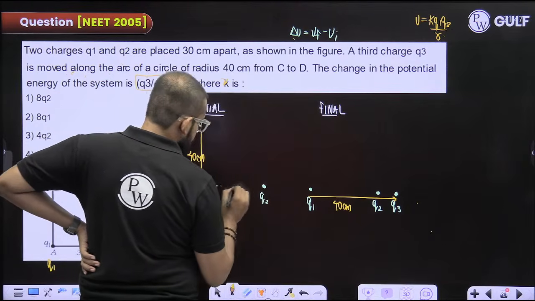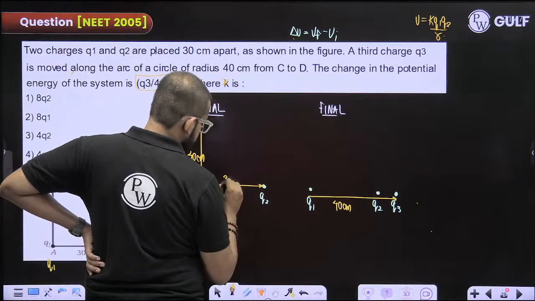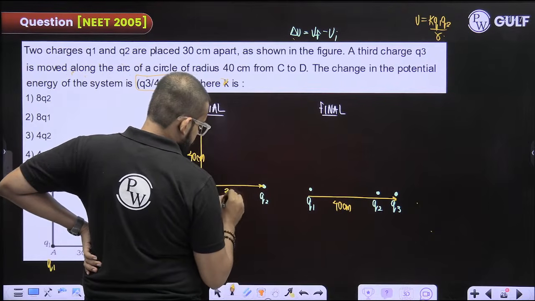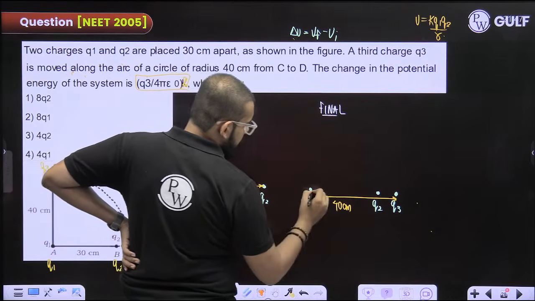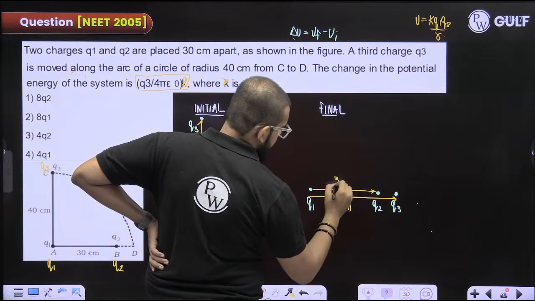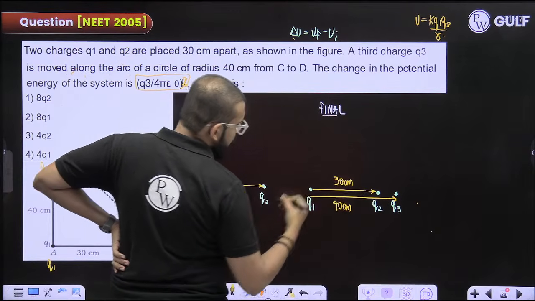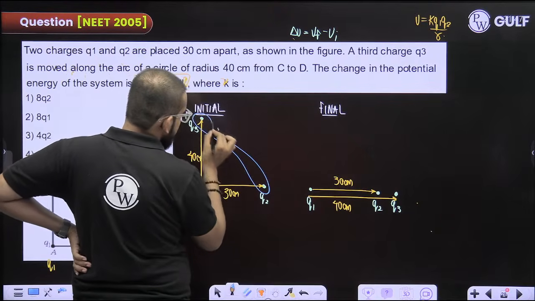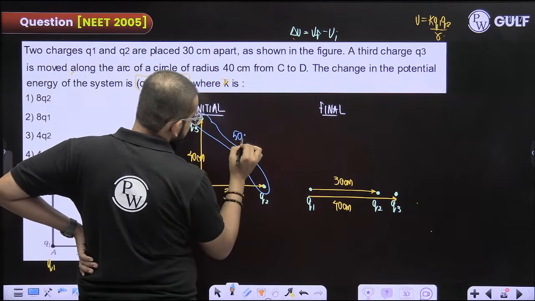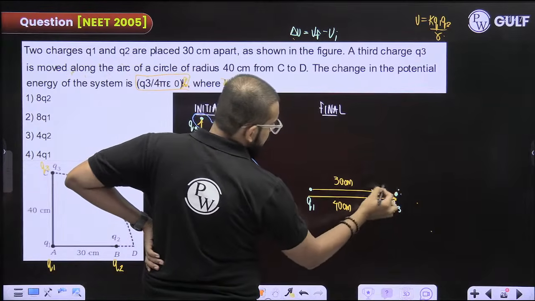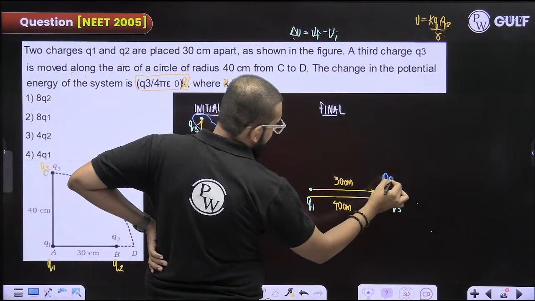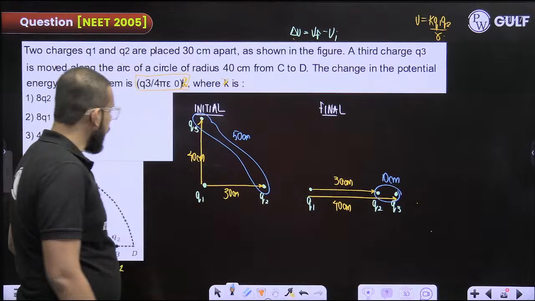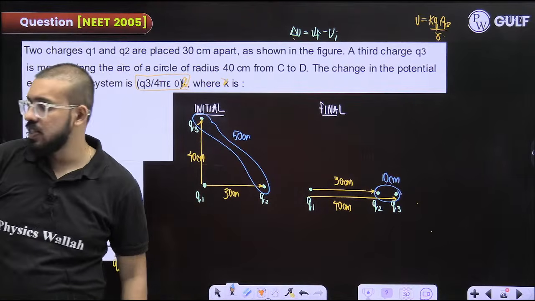Yeah, the distance is 30 centimeter, afterwards also the distance is 30 centimeter. So they will not contribute in the change. Only these two will be contributing in the change, because the distance is 50 centimeter here and the distance here is 10 centimeter. Fine. Now find out the answer quickly. I am giving you 10 seconds, please.